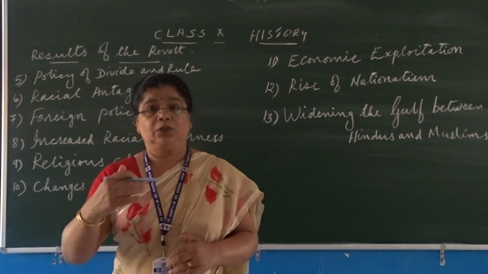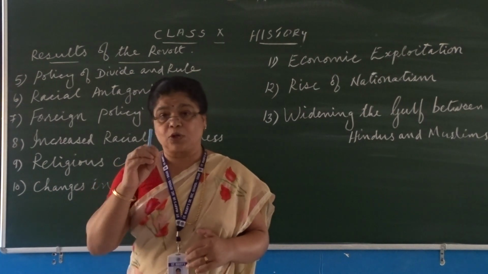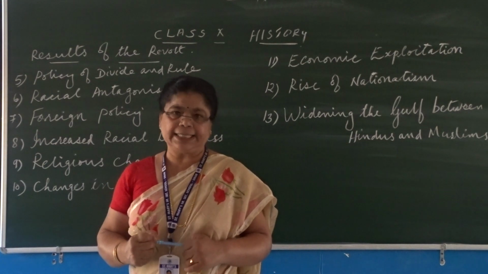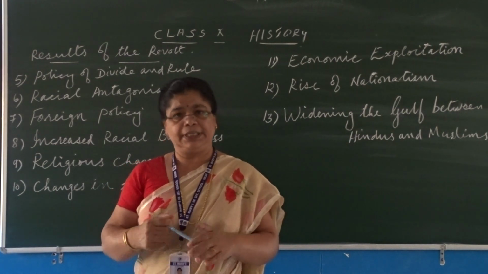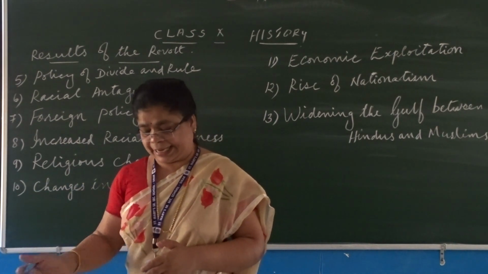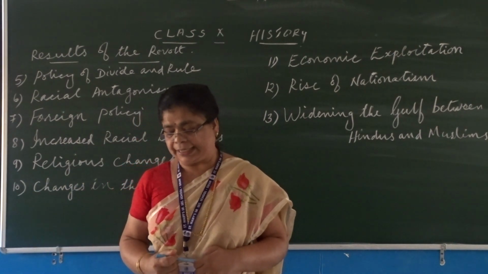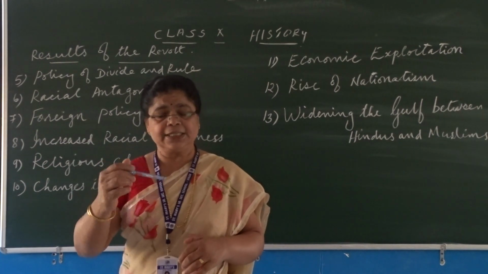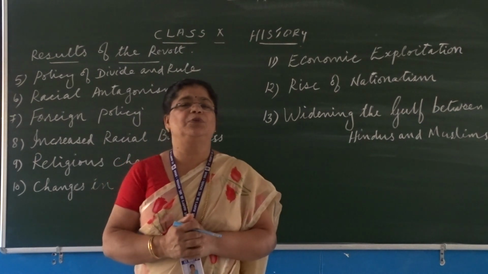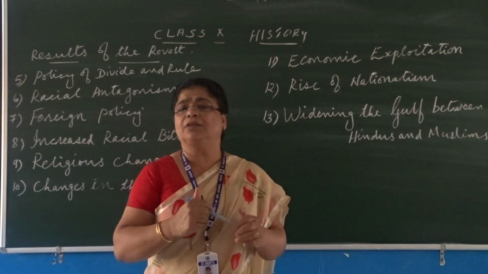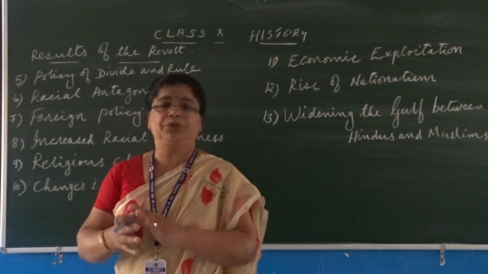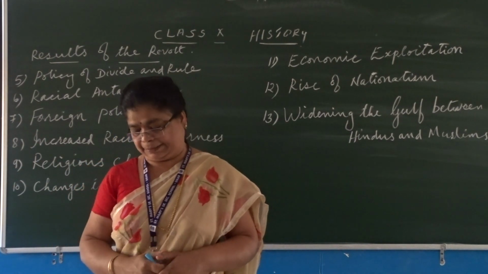But though they followed this policy, the cost of implementation of these policies had to be met by the Indian revenue. An example has been given: the British fought to conquer the neighboring states of Nepal and Burma. But the Indian soldiers had to fight and the Indian taxpayers had to pay the revenue to meet the cost of the war. So that is the aim of the foreign policy of the British in India.